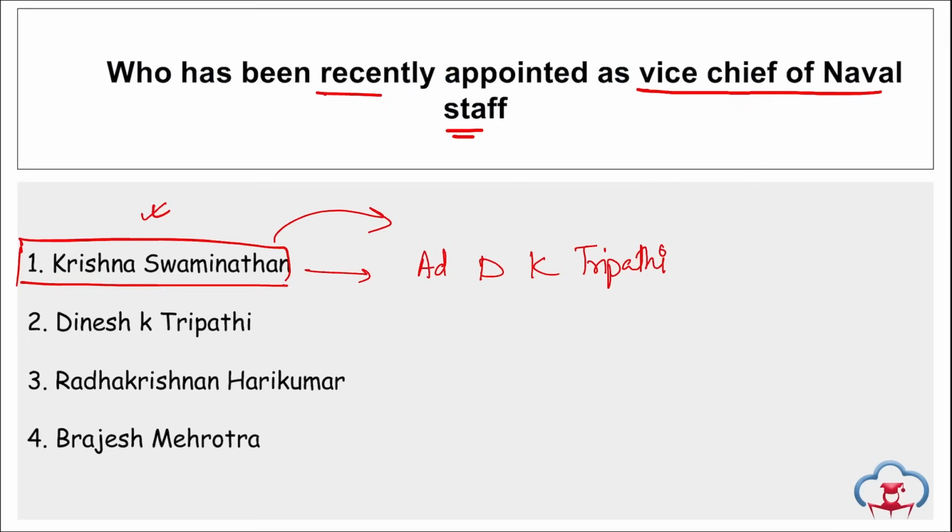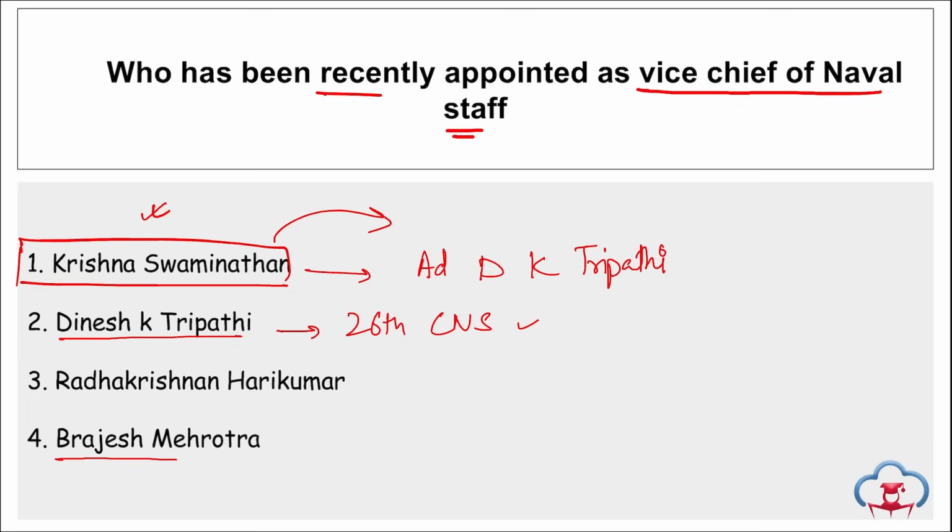Then further, if we talk about Dinesh K. Tripathi, that is Vice Admiral Dinesh K. Tripathi, has been now appointed as the 26th Chief of Naval Staff, correct? And he will succeed whom? He will be succeeding the 25th Chief of Naval Staff, that was Radhakrishnan Hari Kumar, that is Admiral R. Hari Kumar, correct? Take a note of this.